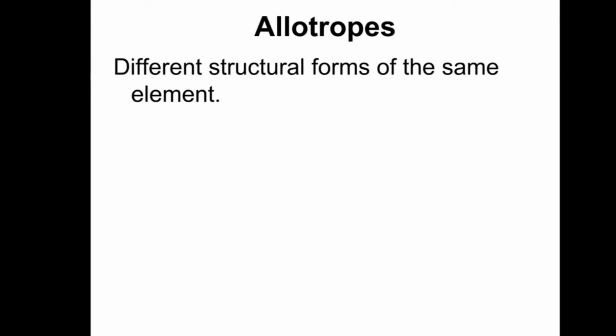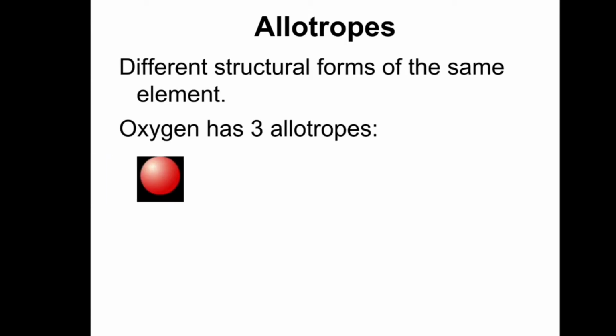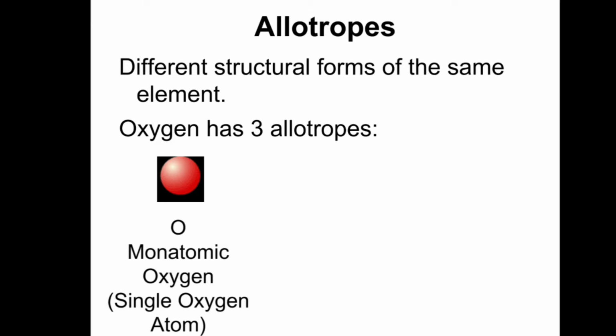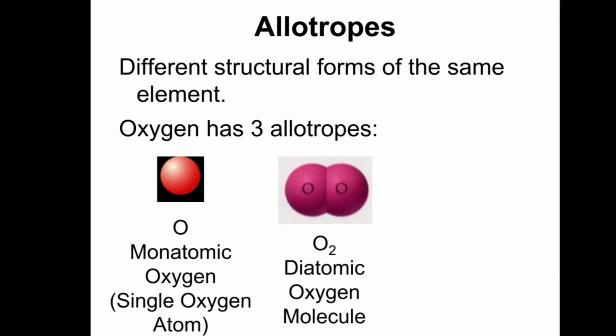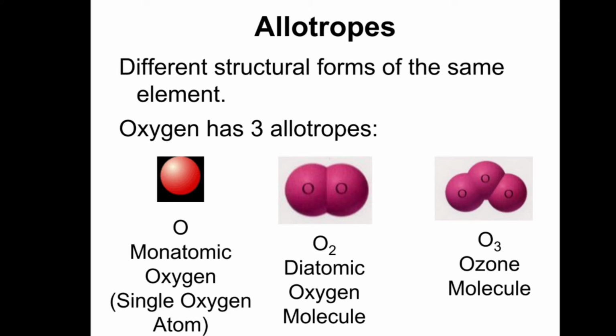Then what are allotropes? Different structural forms of the same element are called allotropes. Oxygen has 3 allotropes. Here we can see monoatomic oxygen, diatomic and triatomic oxygen.